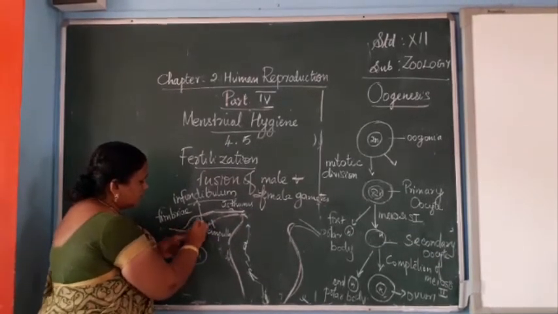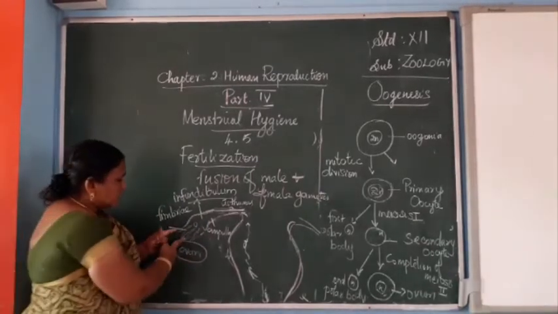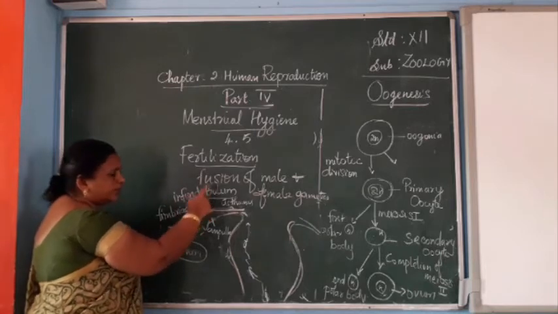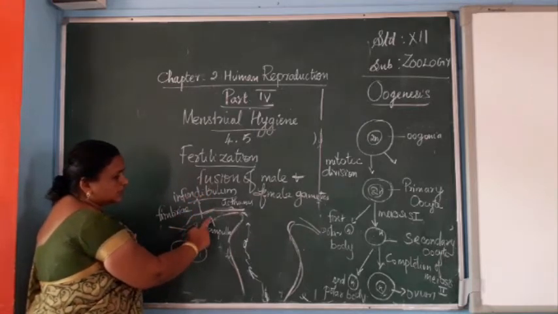The ovum is released from the ovary, captured by the fimbriae, and passes to the infundibulum. From the infundibulum it reaches the ampulla region.